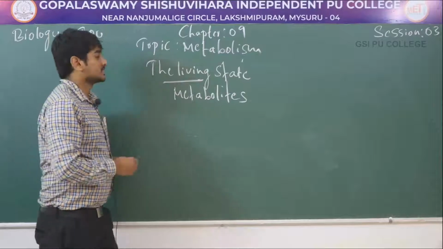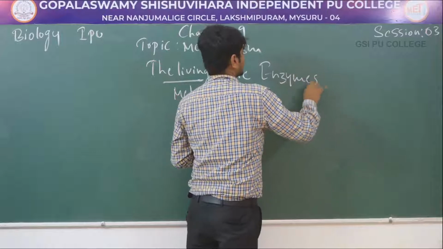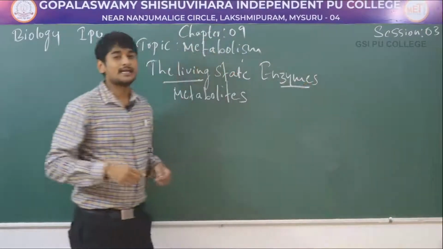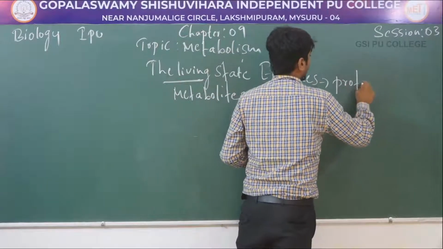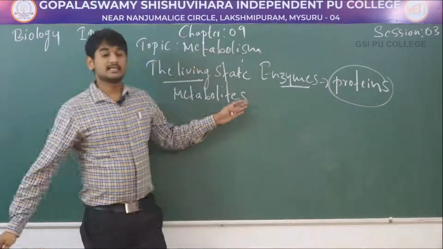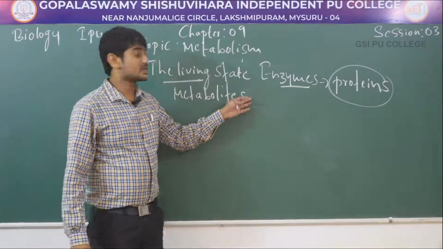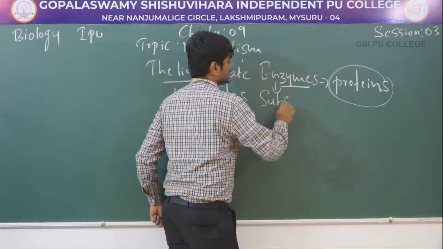The next concept is enzymes. Yes, dear students, we know about enzymes. All enzymes are proteins, but all proteins are not enzymes. See, these enzymes are specific, which means each enzyme has its own substrate.